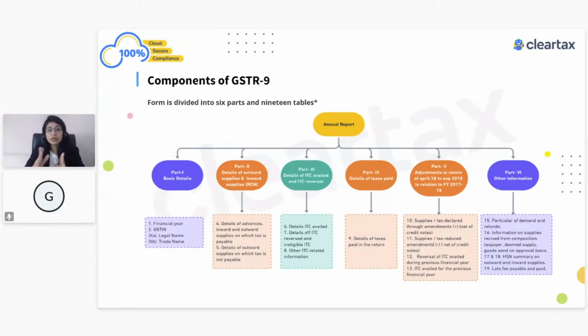Then there is part 4. It talks about mainly the taxes which you have paid. Right? Then part 5 is some amendments or additions or any adjustments which were related to your FY 2021 but you have done in the next year. All those adjustments form part of part number 5. Then there's the last part, part 6, which just talks about other information like demand information, refund information, or it could be HSN summary. Anyhow, you don't have to worry about part 6 too much because in fact, every piece of information in part number 6 is optional. So you just don't have to worry about that.